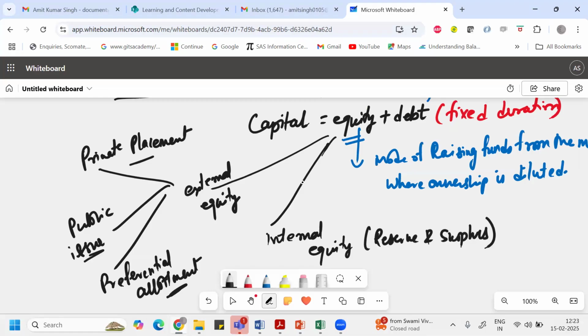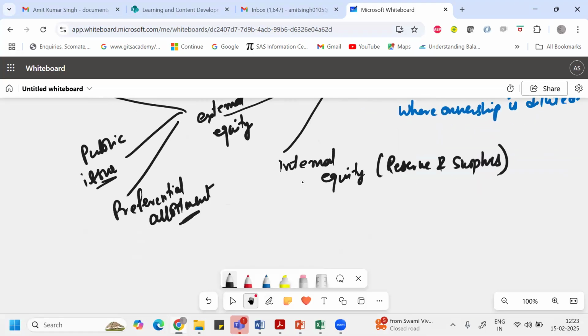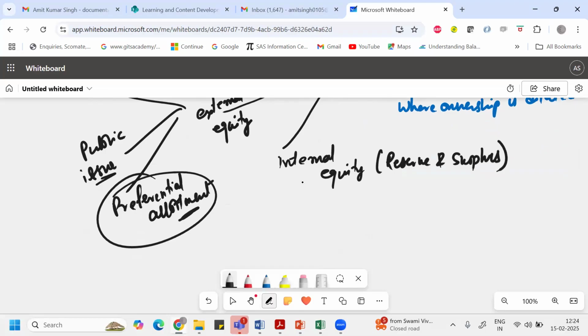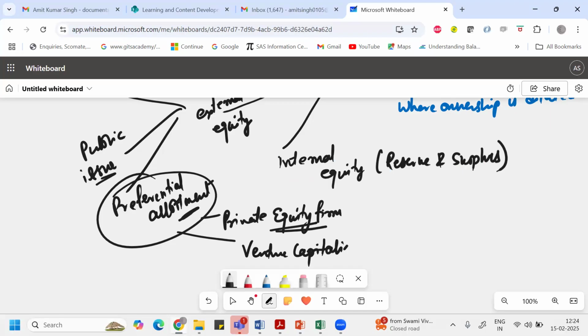So at that time, if a public company, instead of going for a public issue, does a private issue to get the funds, maybe from a money lender or some private equity companies, or through venture capitalists, or maybe some banks, or there are a lot of firms like Hilton Group, Carlyle Group, Blackstone. If you are raising funds from them, instead of raising money from the public, that way is called preferential allotment.